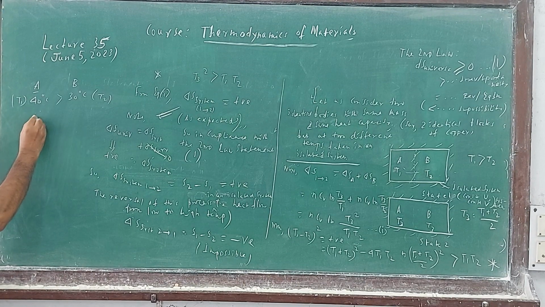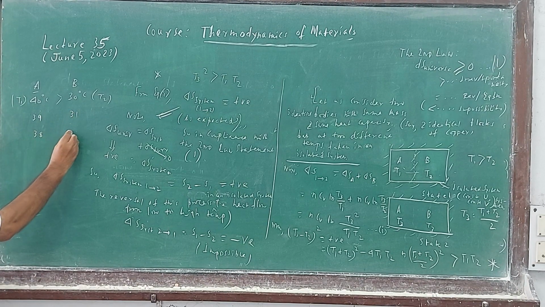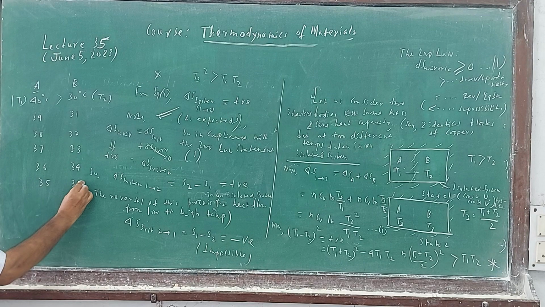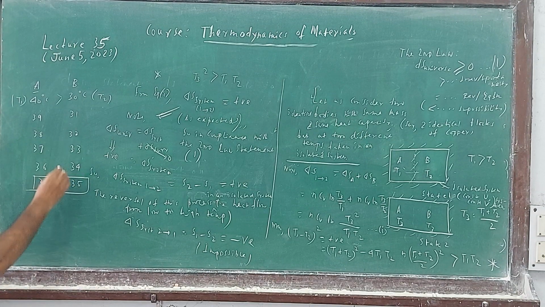So when the higher decreases to 39, the lower becomes 31. When it is 38, it becomes 32. When it is 37, with the same mass and same heat capacity, it is 33. Then when it is 36, it is 34. Still heat is transferred. Then when it is 35, they are equal. So this is state 2.